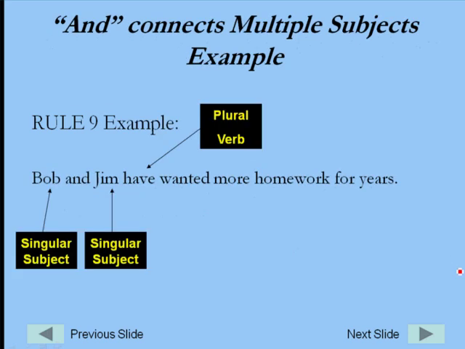So Bob and Jim individually would be singular, but here they are plural. They have wanted more homework for years. And so in that case, even though they would have been singular, we want to make sure we have the plural verb. And again, it's the verb that goes with they. They have wanted more homework for years.